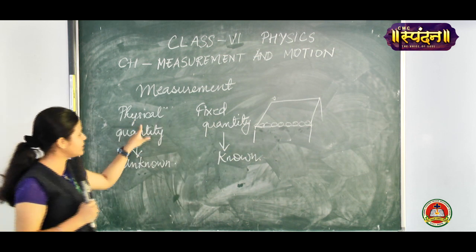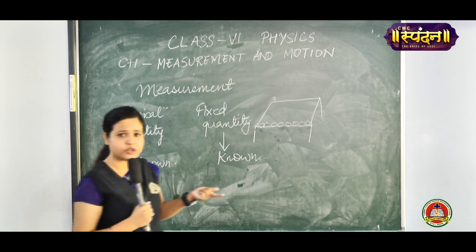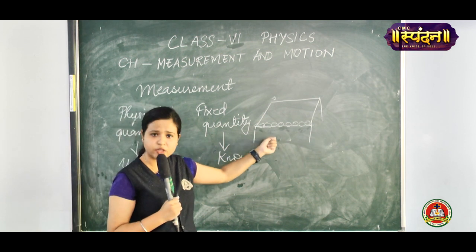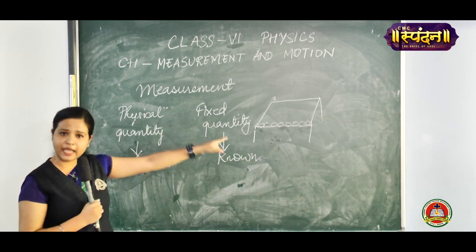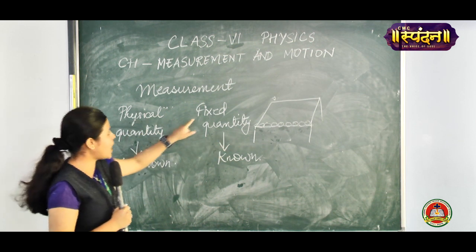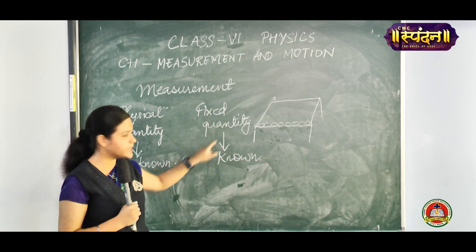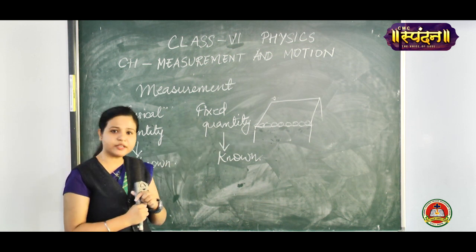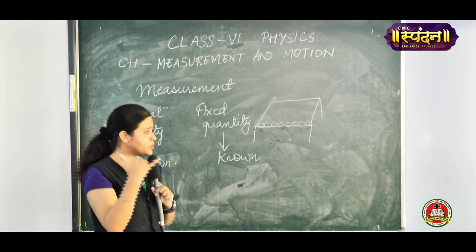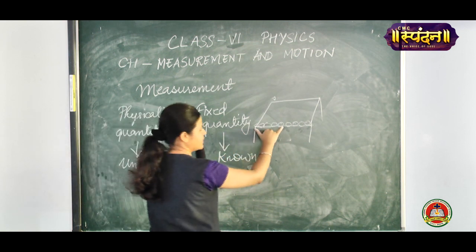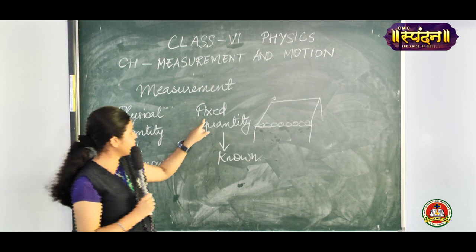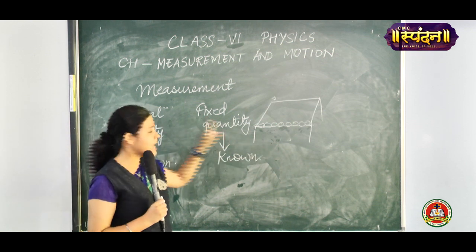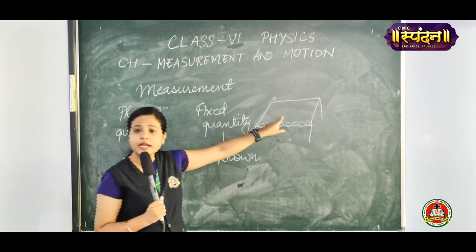What is the physical quantity that has to be measured? I told you that you have to measure the length of the table. So the physical quantity is the table that has to be measured. Now fixed quantity. What is the fixed quantity in this example? In this example, the fixed quantity is our hand span, with which we have measured this table. That is, it was coming to 2 hand spans for me, right? So fixed quantity is the hand span and physical quantity is the table.